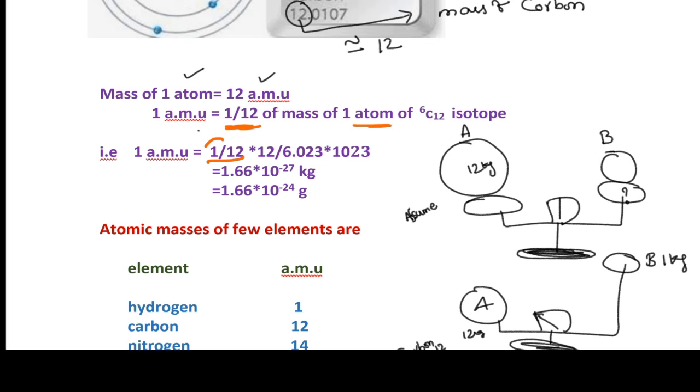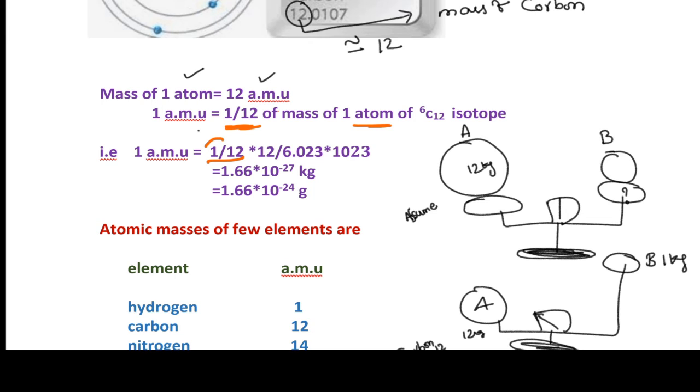If you see here, in the downside you have the atomic masses of a few elements. If you substitute hydrogen in this case, then what happened? Hydrogen atomic mass is equal to 1, carbon atomic mass equal to 12, nitrogen atomic mass equal to 14, oxygen atomic mass equal to 16. How do we understand this one?